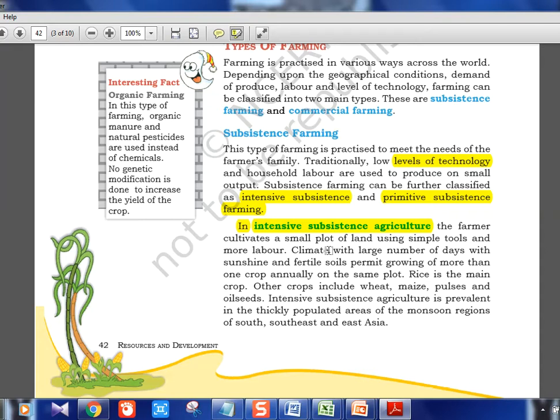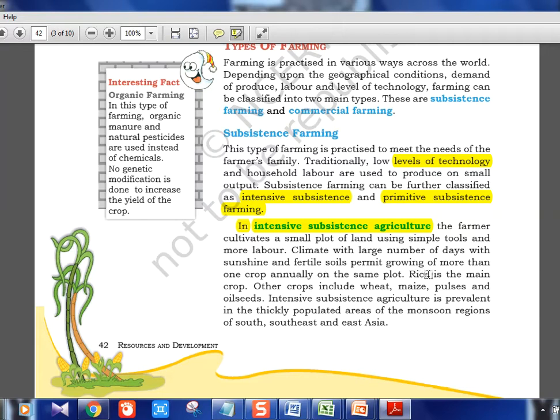He'll have 4 sons. Then it will be distributed like 100 units. So that person now will have only 100. He will again distribute like 25 units to his son. So it is going generation by generation, and the plot size is going on getting reduced. So that small plot size they are using throughout their cultivation also, the kharif, rabi crops and all. So they are going on cultivating, and it's like intensive. So that is called intensive subsistence agriculture.